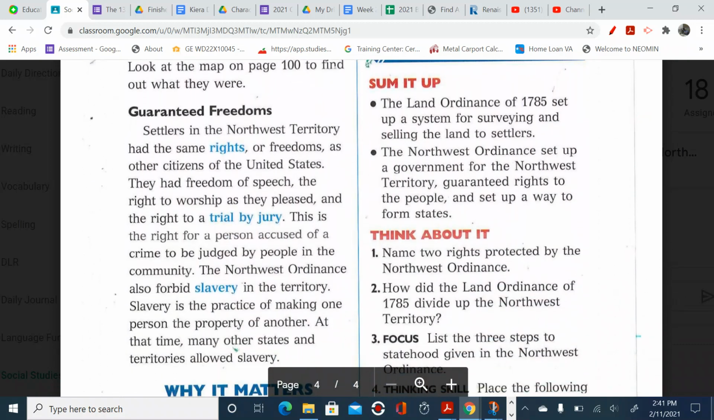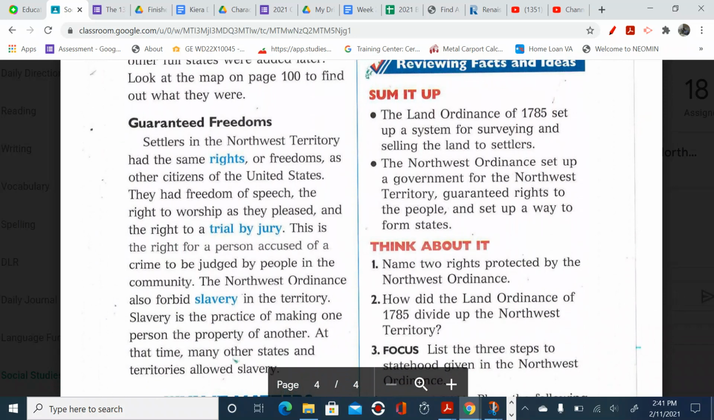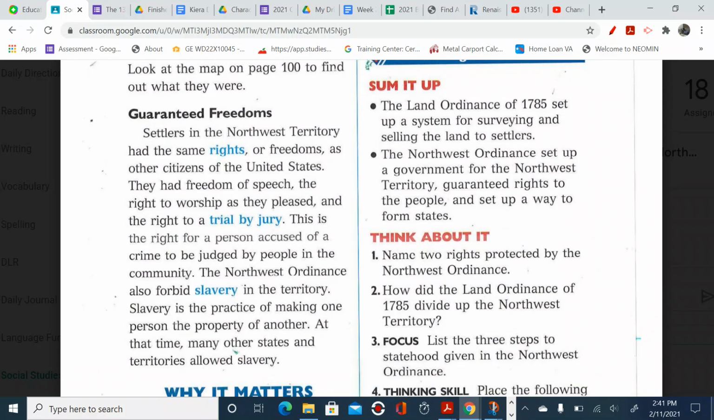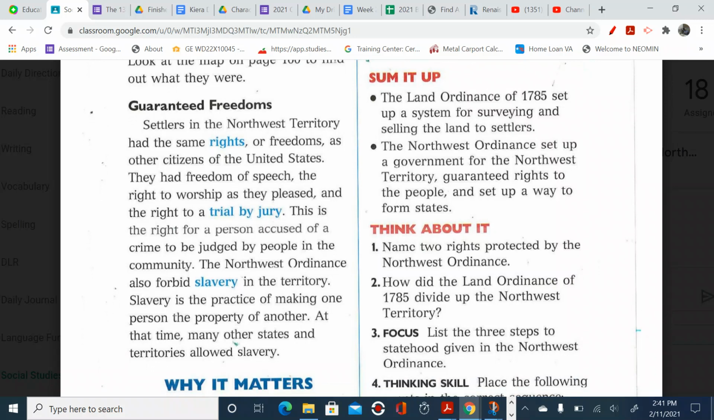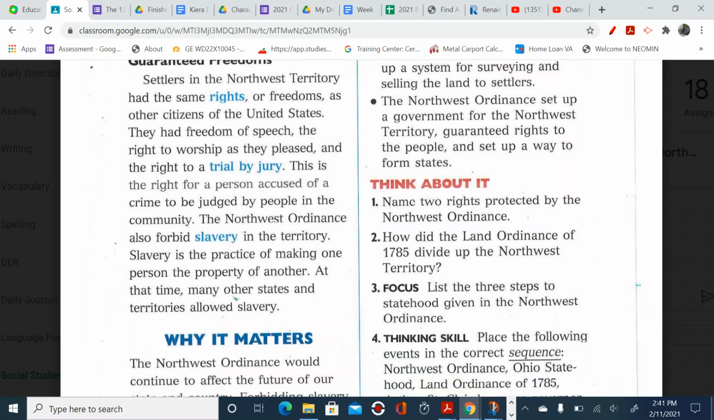All right, so sum it up. The Land Ordinance of 1785 set up a system for surveying and selling the land to settlers. The Northwest Ordinance set up a government for the Northwest Territory, guaranteed rights to the people, and set up a way to form states, right? Remember, there were 3 things they had to do?